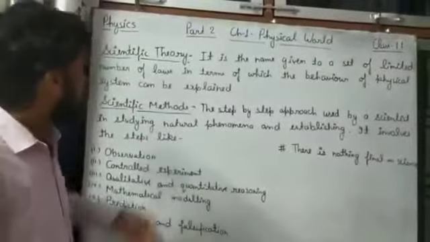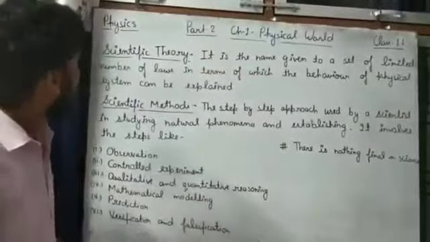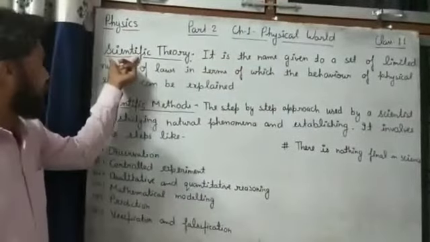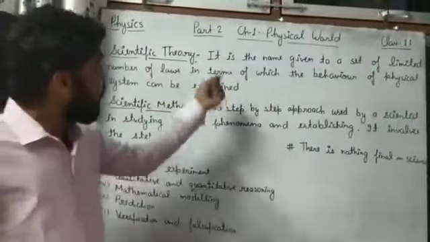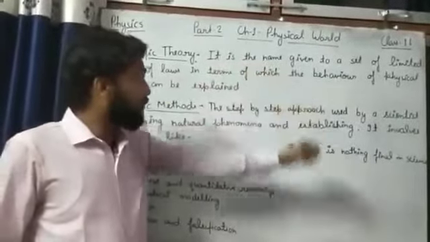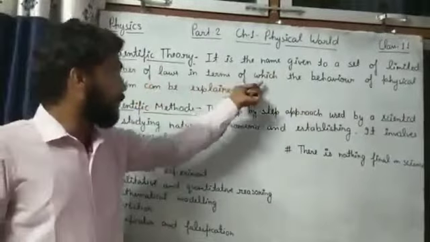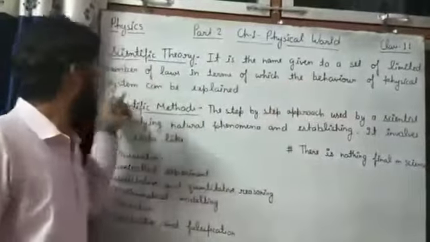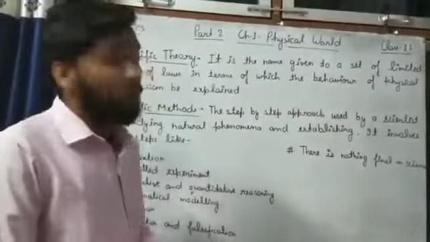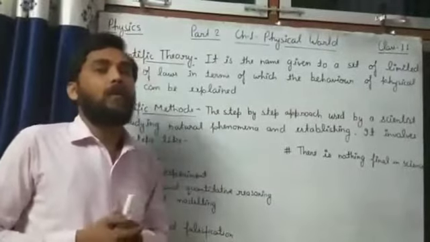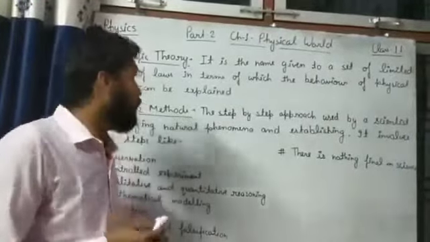Everyone, continuing with Physical World of class 11. The first topic is scientific theory. What is scientific theory? It is the name given to a set of limited number of laws in terms of which the behavior of physical systems can be explained. In scientific theory, we can explain all the theories, all the laws which are related to physics.